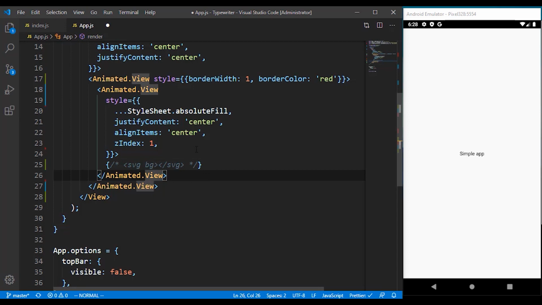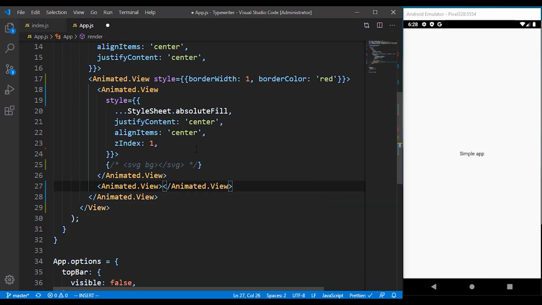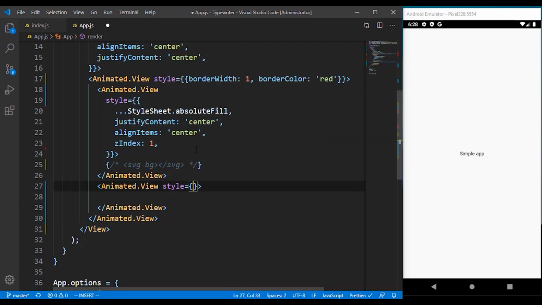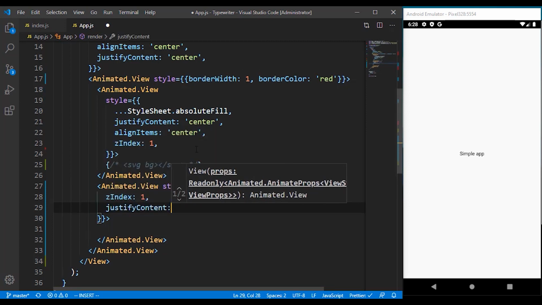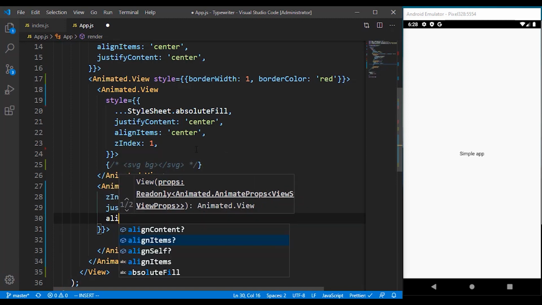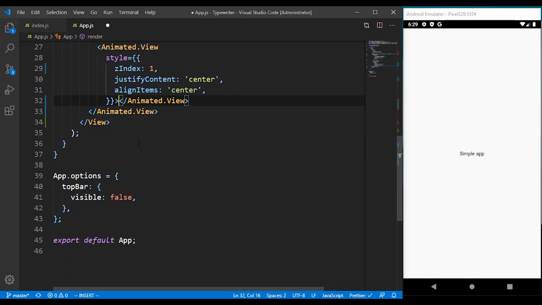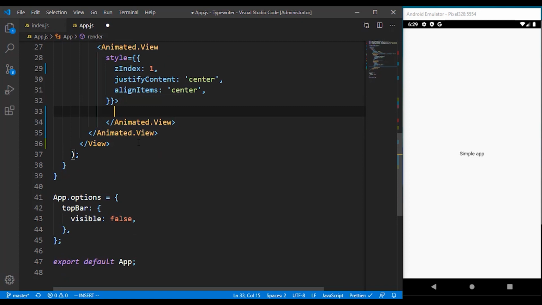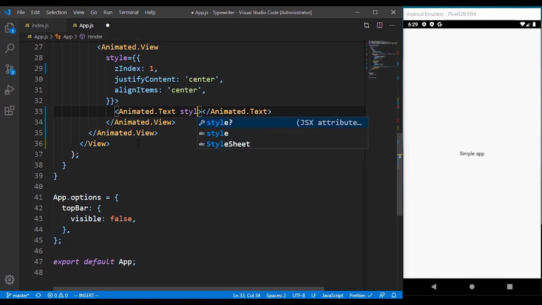The next thing I have to do right now is, at the bottom of that, bring another animated view. This one is gonna have a style of z index of 2, and it's going to justify everything to the center as well, and also align the items to the center. In between that, all I have to do is bring a text. We are not going to be making use of the normal React Native text, so let's make use of the animated text. We can style it. Oh no, actually this one does not need a z index because we've done it on the parent.